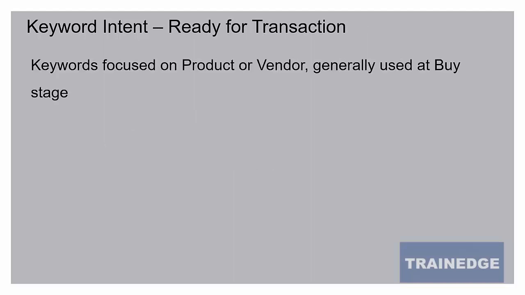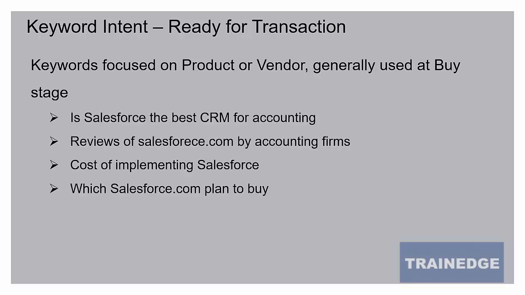Once the solution stage is over and the person now has a very good idea about the alternatives and which one best fits the need, then the search is going to move to the transaction stage. And at this stage, the keywords are going to be more focused on vendor. For example, is Salesforce the best CRM for accounting? Reviews of Salesforce, cost of implementing Salesforce, which Salesforce.com plan I should buy.